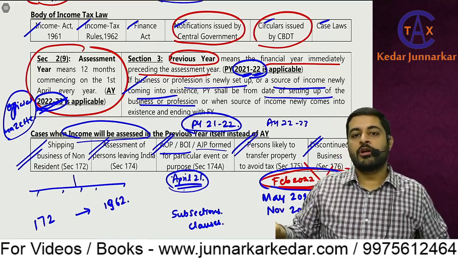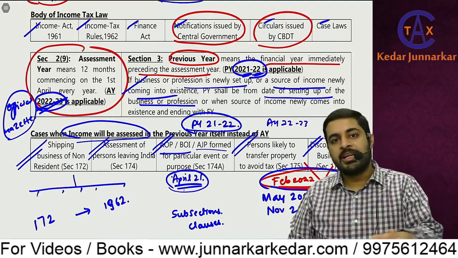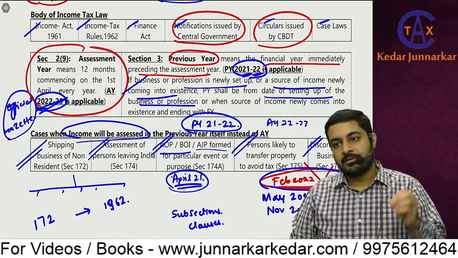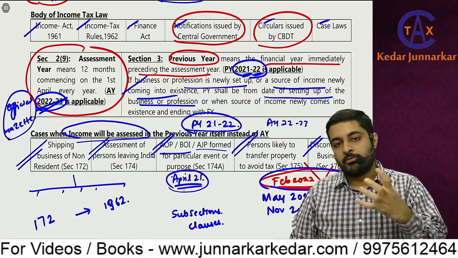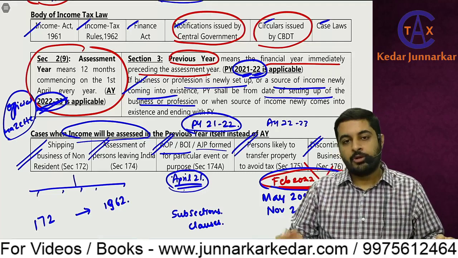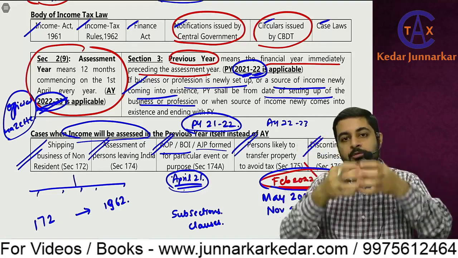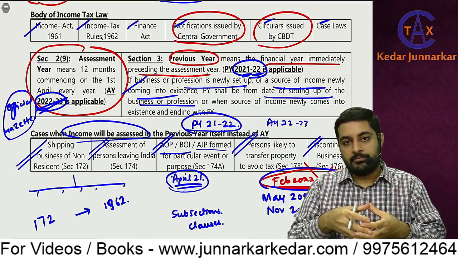And BOI is two or more persons earning income jointly. In taxation of entities we'll do an in-depth discussion. What is the exact AOP, what is the exact BOI? Body of individuals means two or more individuals earning income jointly. An association of persons means two or more persons coming together with a common purpose, like a joint venture.